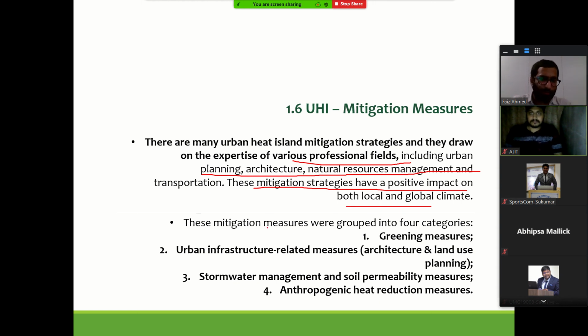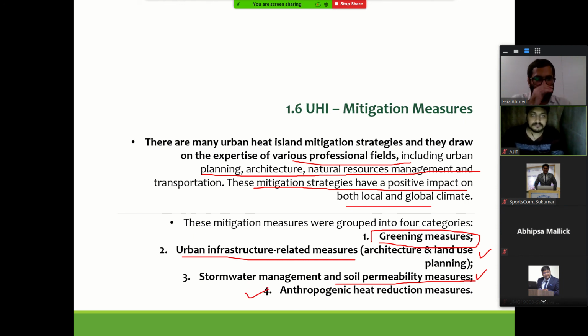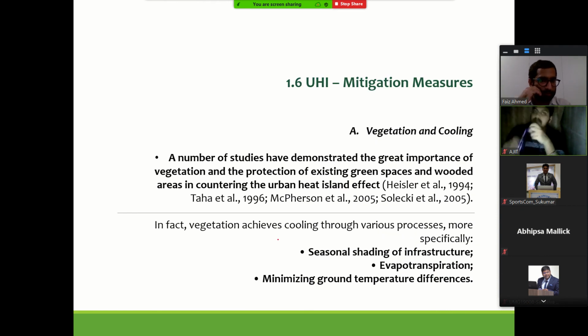They are majorly classified under greening measures, urban infrastructure related measures that are directly related to planning and architecture, stormwater and soil permeability related ones, and anthropogenic heat reduction. So the mitigation measures that are taken can be broadly classified under these categories.